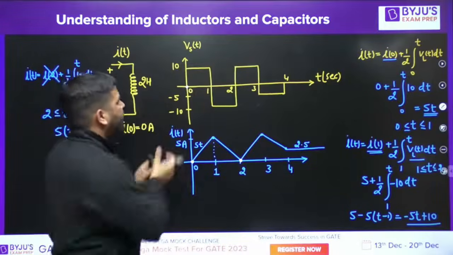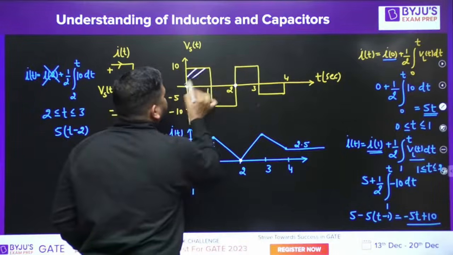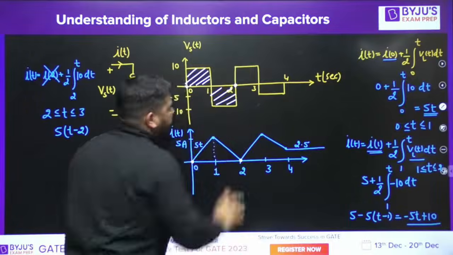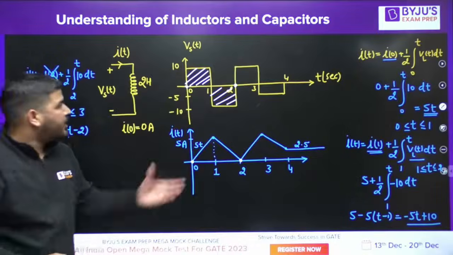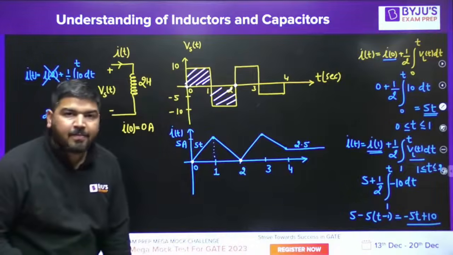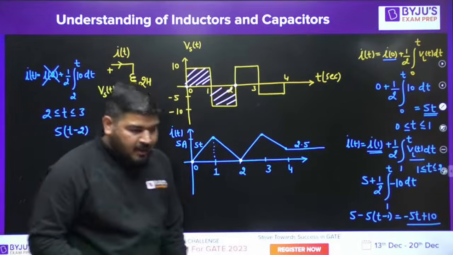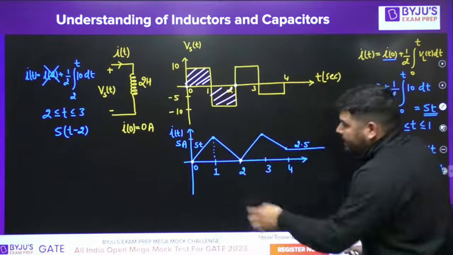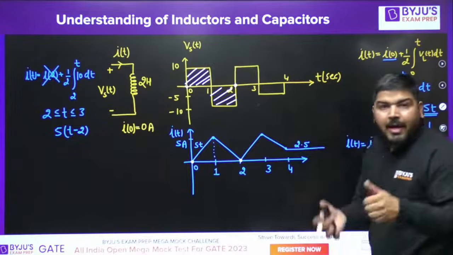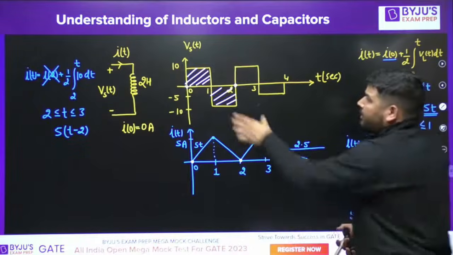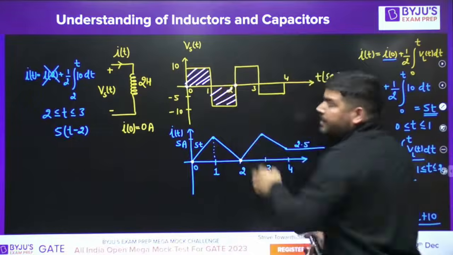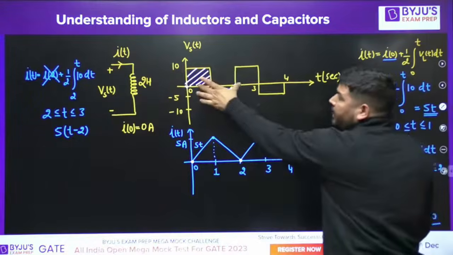Check it. From 0 to 2, the positive area is equal to the negative area. So it's true. Between 0 and 2, since the current repeats itself, the area has to be 0. Voltage across the inductor has 0 area between 0 and 2.